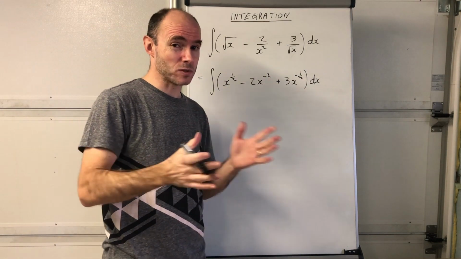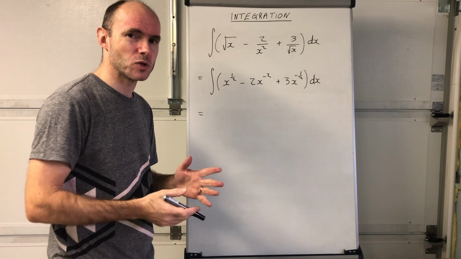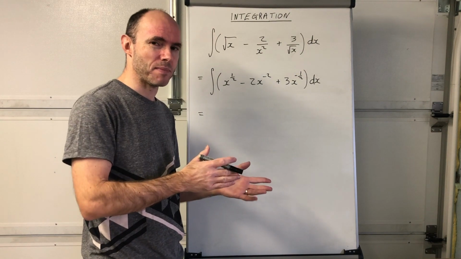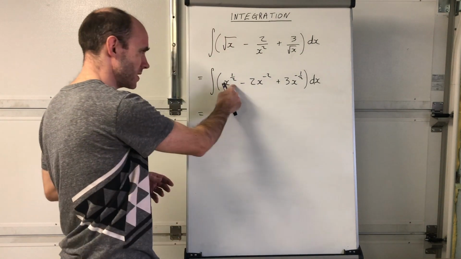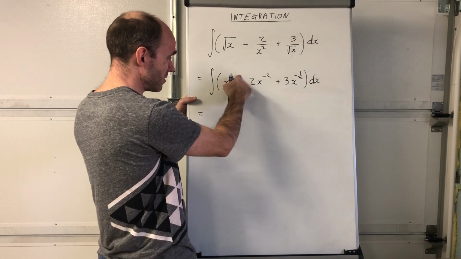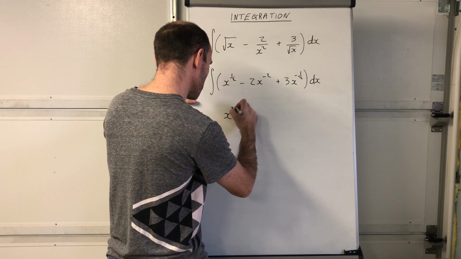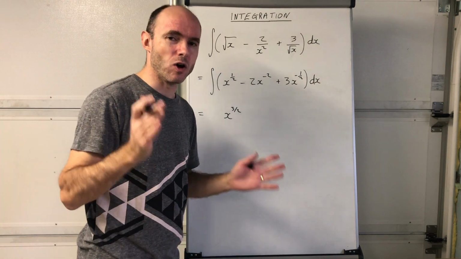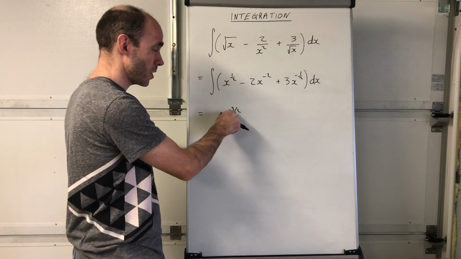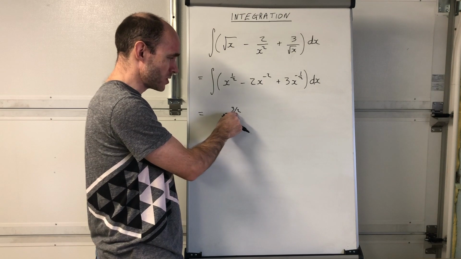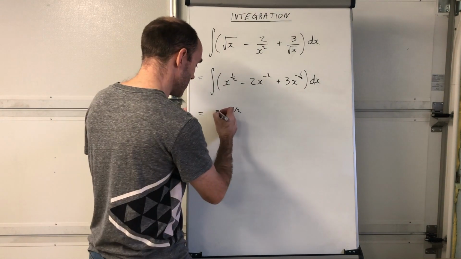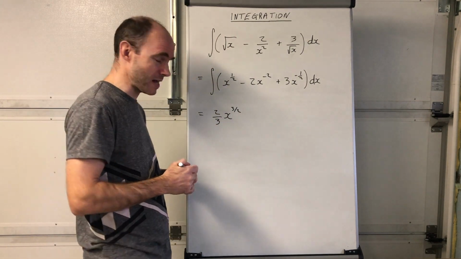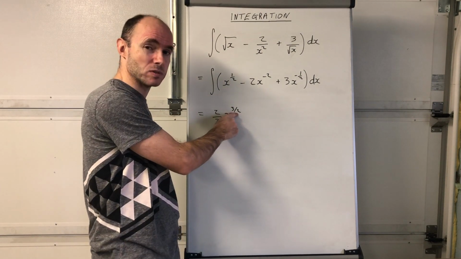My advice to you with these sorts of questions, where it's not as straightforward, is to concentrate on what the power is first. Remember the rule: you increase the power by 1 and then divide by that power. I've said it that way for a reason, because the power is actually important. So this term, increase the power by 1, what do you get? You get 3/2, and then you divide by that power. You are going to be dealing with fractions a lot. So top-heavy fractions, please. When you're dividing by 3/2, that's the same as multiplying by 2/3. So that's important. You recognise the quick way of working out what the coefficient is going to be. I'll say it again. When you're dividing by the power 3/2, it's the same as multiplying by 2/3.